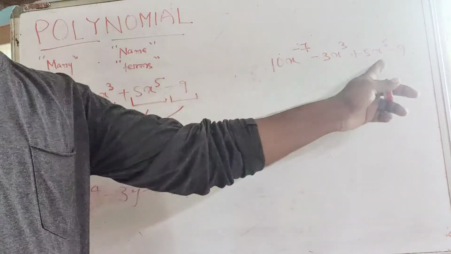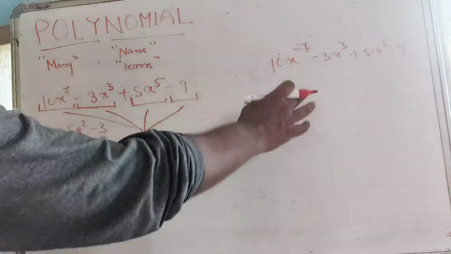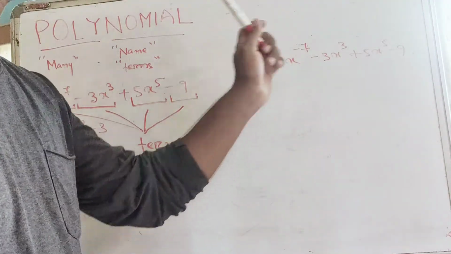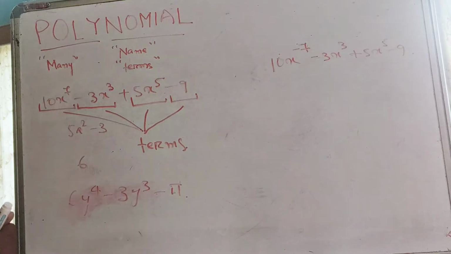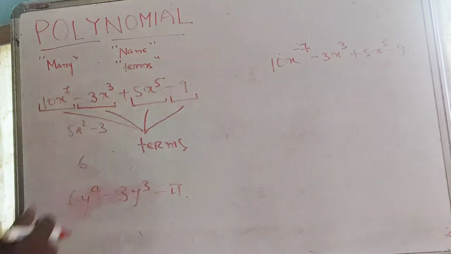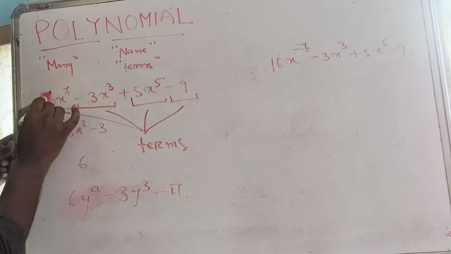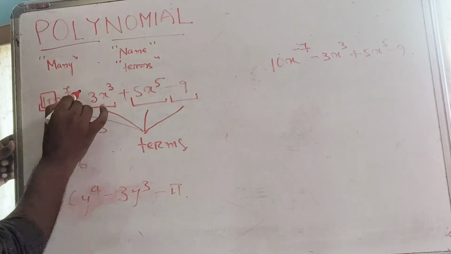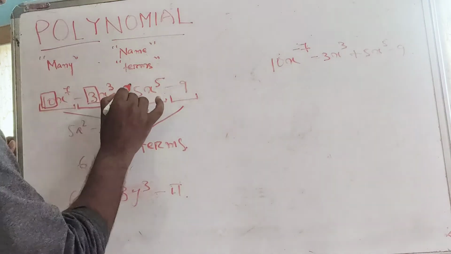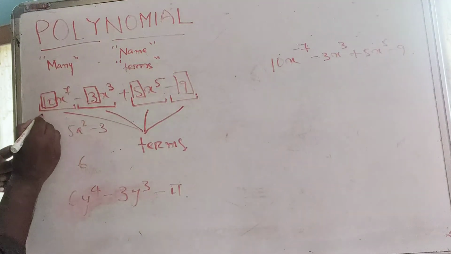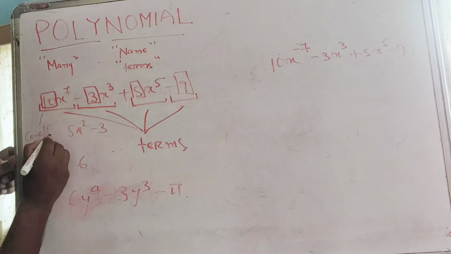This is also a four-term expression, but why is it not a polynomial? In order for an expression to be a polynomial, we have to impose some more rules. In general, a polynomial is made up of a finite number of terms where each term is multiplied by a coefficient. This is the coefficient, this is the coefficient, this and this are the coefficients. Let me write it down. Coefficient.